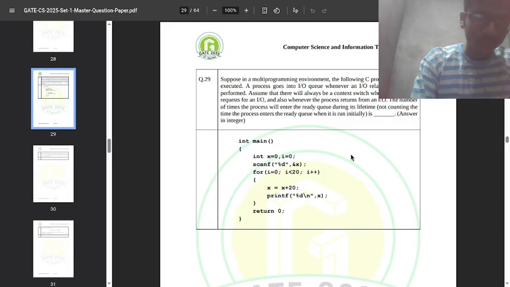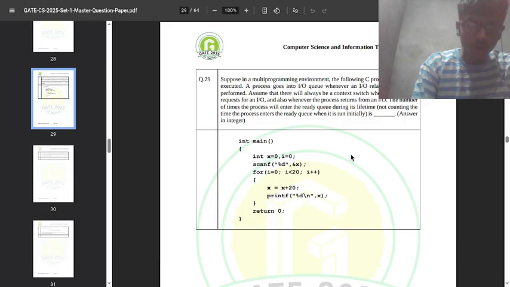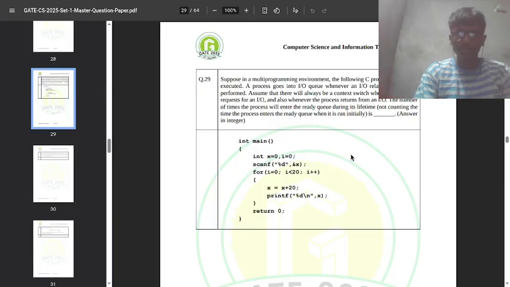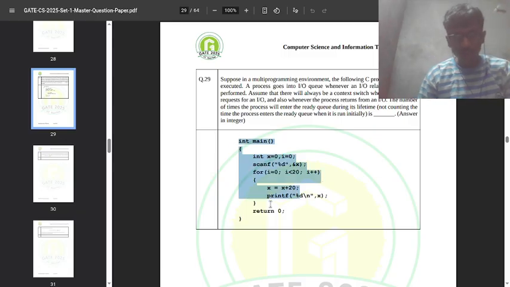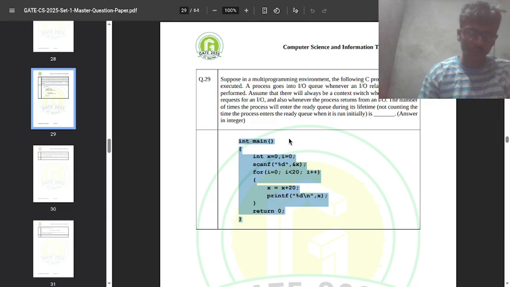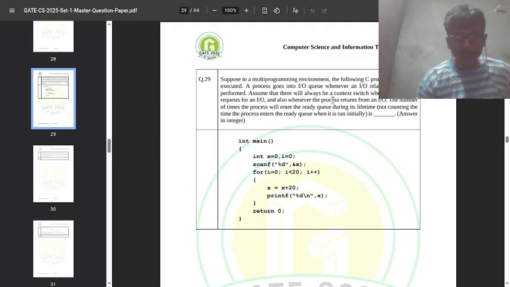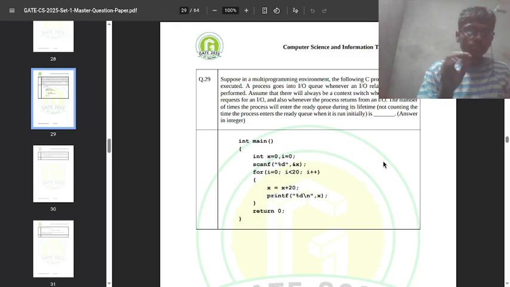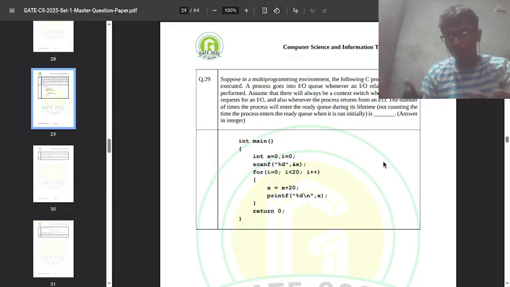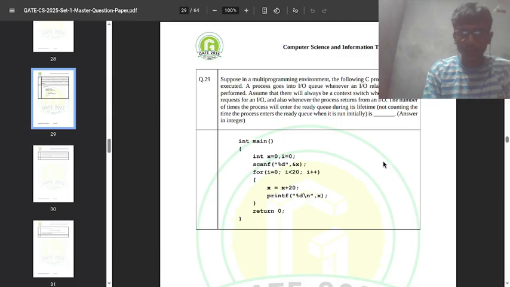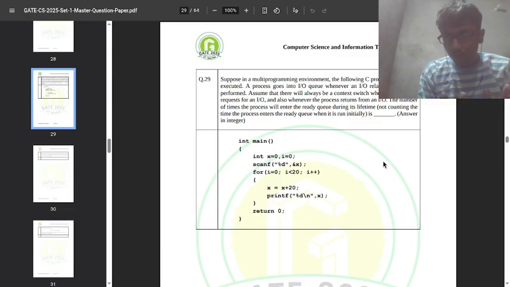So it is a multi-programming environment, which I guess means it is talking about an operating system, and this particular C program is getting executed. A process goes into the input output queue whenever an input output related operation is performed. Assume that there will always be a context switch.